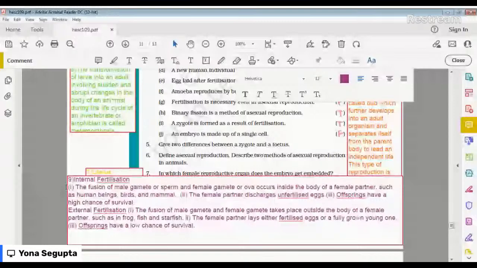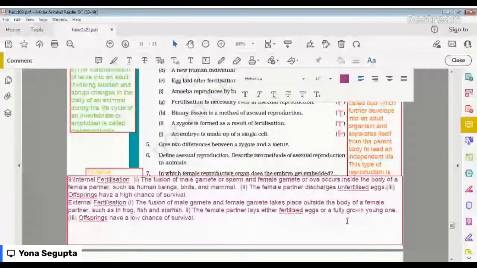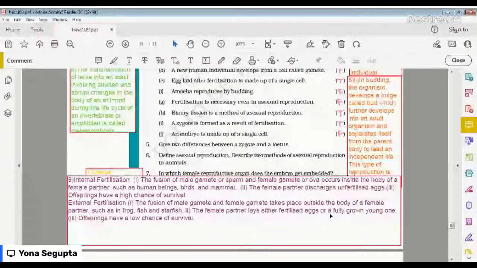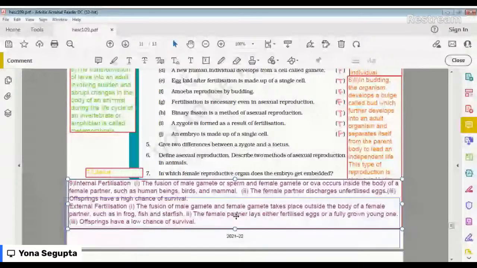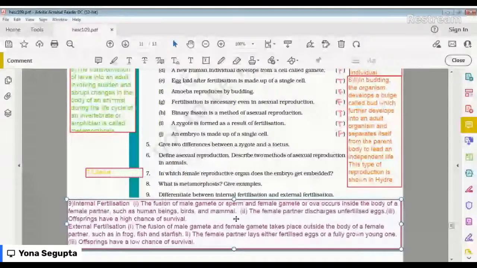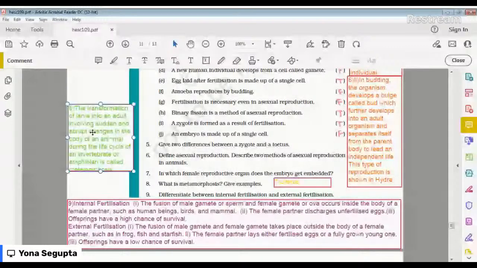I don't have space here, so I'm writing like this. I don't even know what is happening. This is what I was talking about. Next, in the next place, what do we have? This is number 7, and this is number.